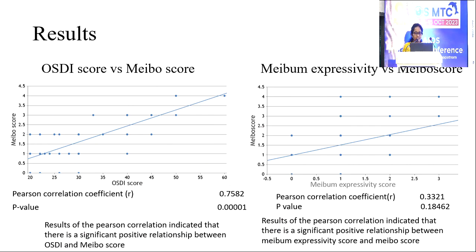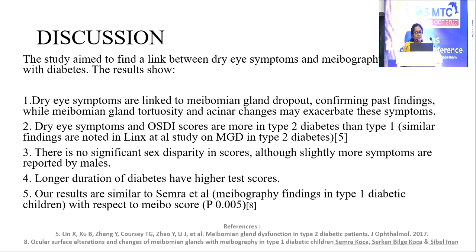And the results: there is a positive correlation between the OSDI score and the meibo score, and also a positive correlation is seen between the meibum expressivity and the meibo scoring. The study aimed to find the link between the dry eye symptoms and the meibography findings. Dry eye symptoms are linked to the meibomian gland dropout, and dry eye symptoms and the OSDI scores are more in type 2 diabetes than type 1 diabetes. There is no significant sex disparity in the scores in our study. Longer duration of the diabetes has higher test scores.